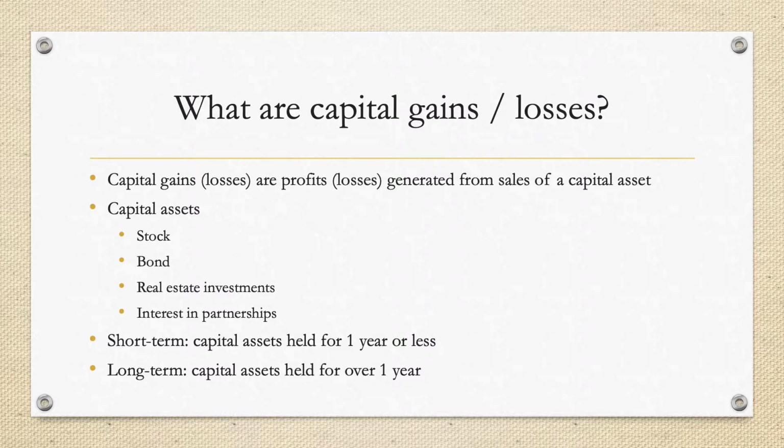Capital gains and losses are profits and losses that are generated from the sales of a capital asset. It seems very simple, but what is a capital asset? A capital asset can be a stock investment. For example, if you just buy an Apple share, a Facebook share, or a Google share, that is a stock investment.